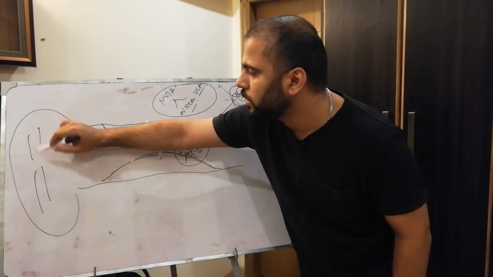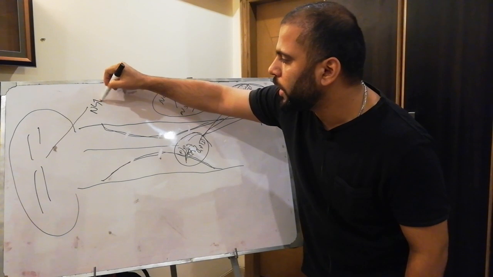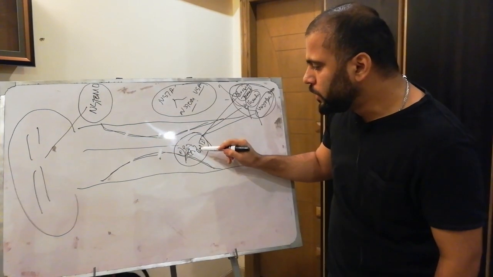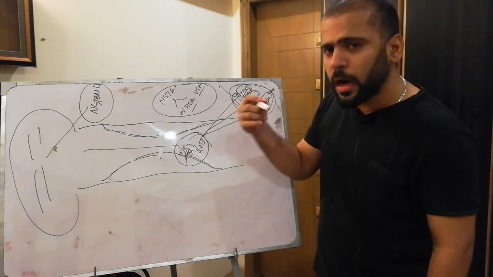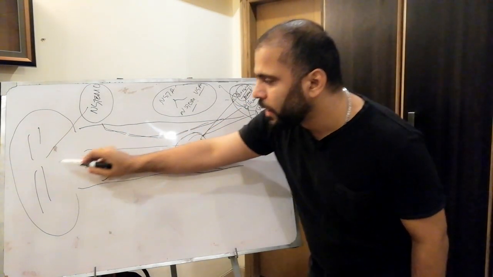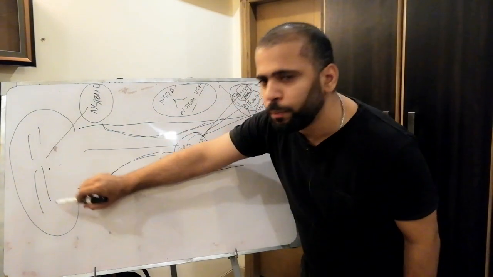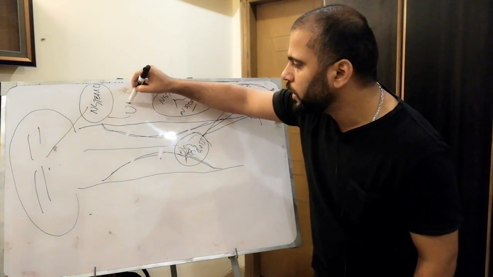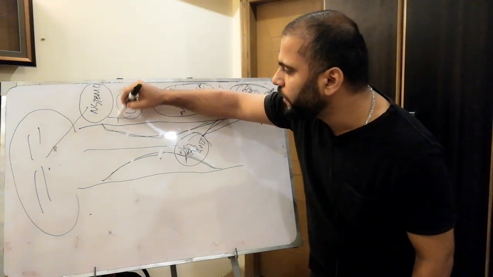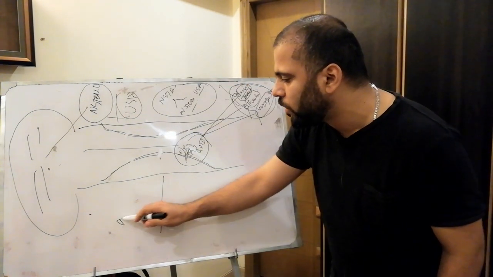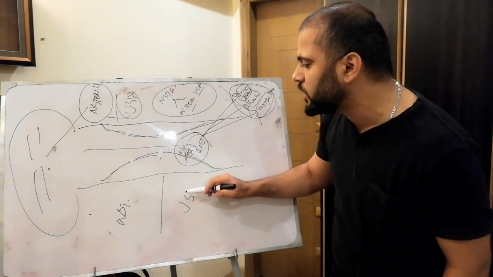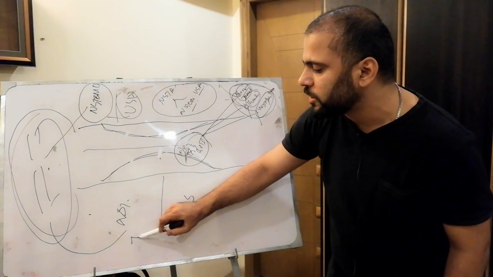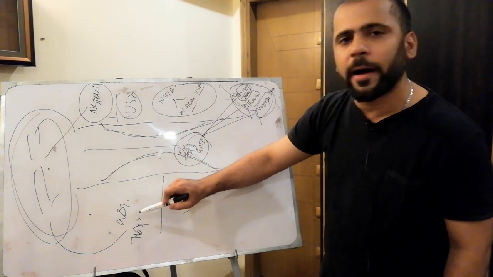So if this disruption causes infarction in the heart, it would be non-ST elevation MI. If this disruption occurs but the myocardial infarction is yet to happen, it would be unstable angina. The only difference and the only borderline between non-ST elevation MI and unstable angina is the infarction of the myocardium, which gives rise to the troponins, the leakage of the biomarkers.